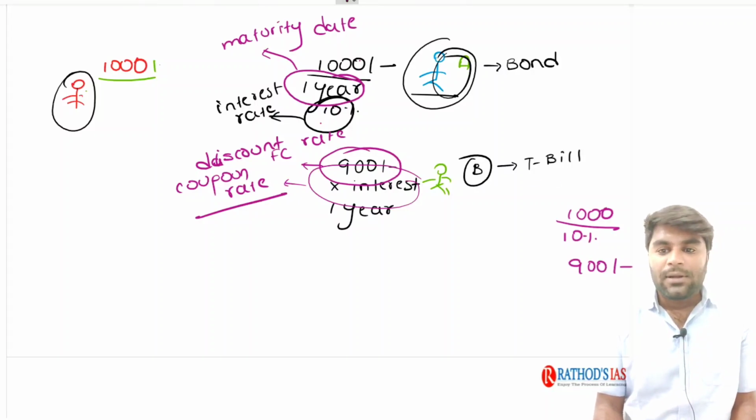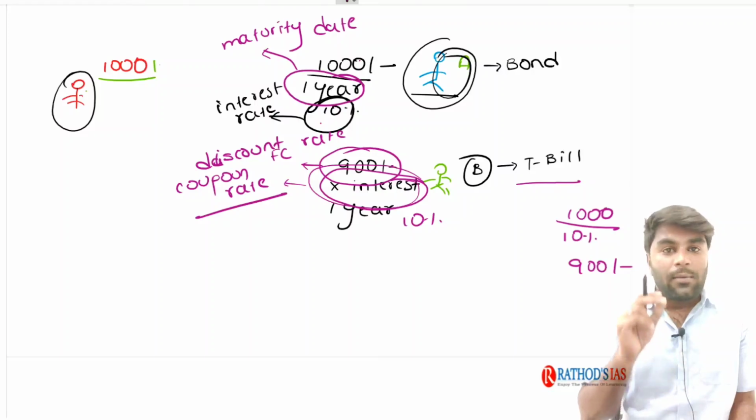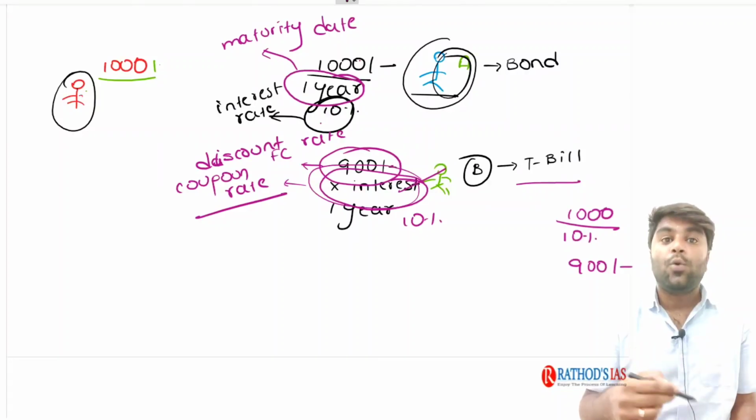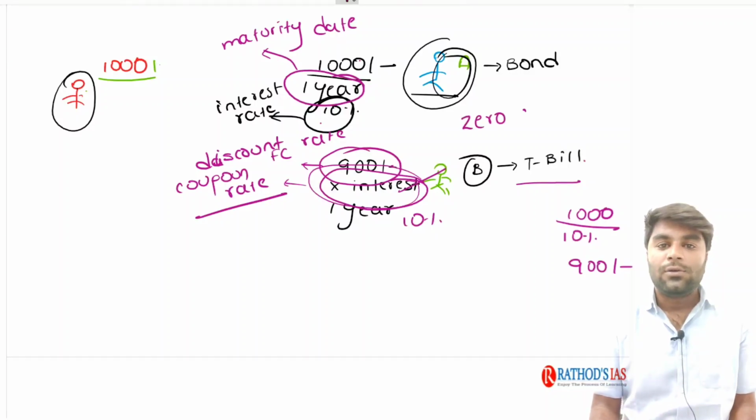Similarly, treasury bills work in the same way. For 1000 rupees, if somebody says the discount rate is 10%, you are only going to get 900 rupees. Right? I think it is clear. As there are no interest rates, technically in macroeconomic terms we don't use the word interest rate; for that, we use the word coupon rate. As there is no coupon and no interest for treasury bills, these treasury bills are also known as zero coupon bonds.